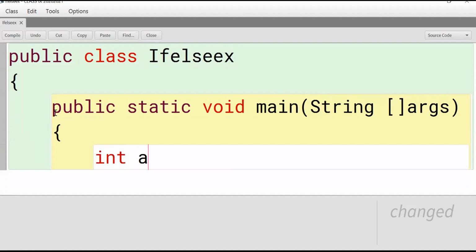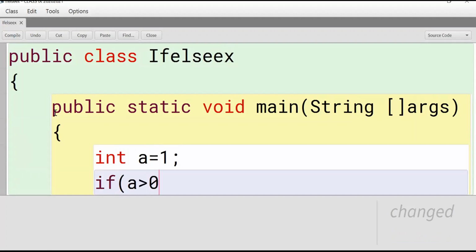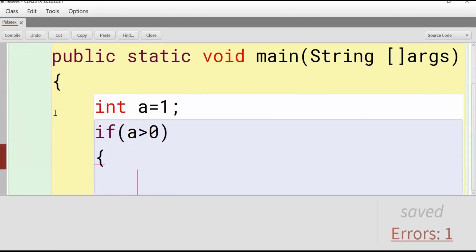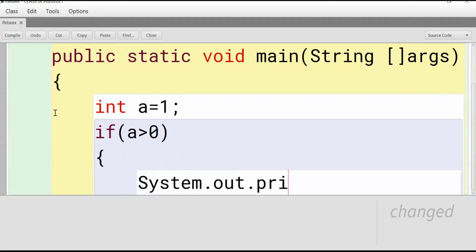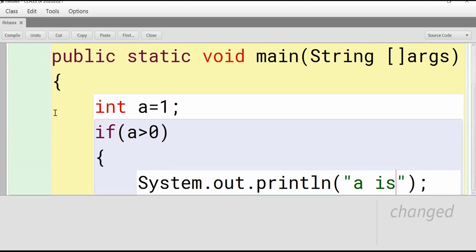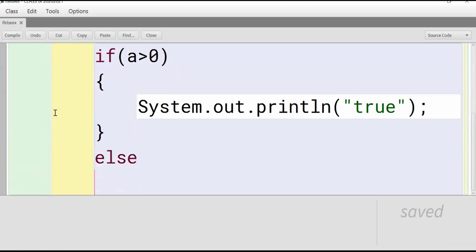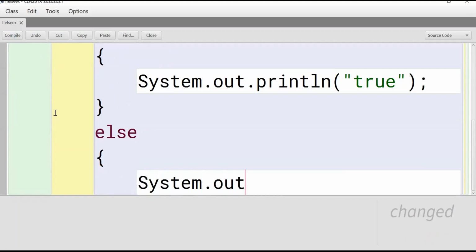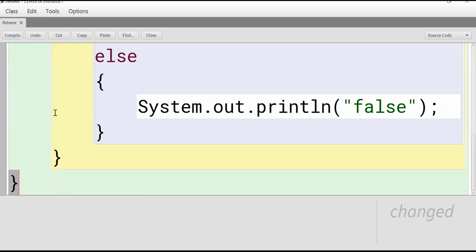Int a is equal to 1, same as the previous example. If a greater than 0, print a is big, or you can write true. Else block: anything you have to write within double quotes, false. Close main, close class, compile.